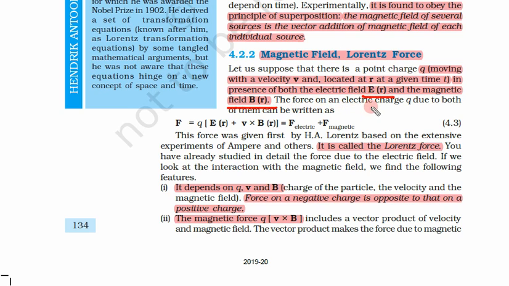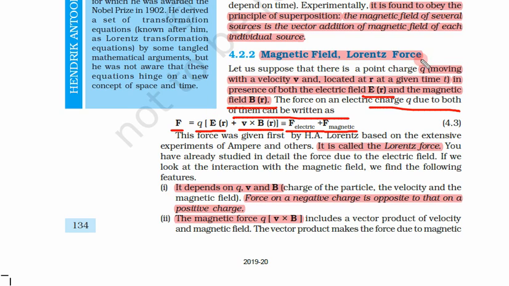The force on the electric charge q, both of them can be written as follows. Now we see what would be the force on this charge. The force would be q times E of r plus v cross B of r. So that is the electrostatic force and the magnetic force.